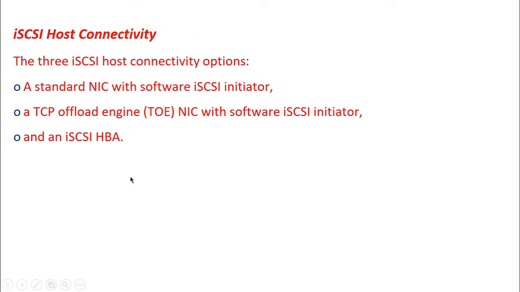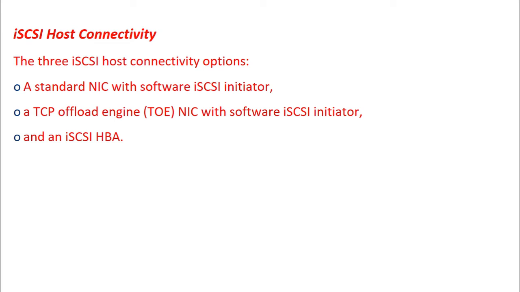So remember, there are three iSCSI host connectivity options. We have a standard NIC with software iSCSI initiator. We have a TOE NIC with software iSCSI initiator, and we have an iSCSI HBA. Out of these three, the standard NIC with a software iSCSI initiator is the most cost effective option, but the limitation here is the CPU will be burdened with the task of TCP management process.